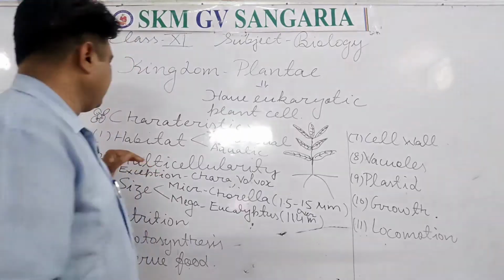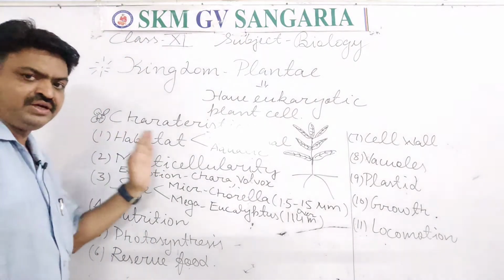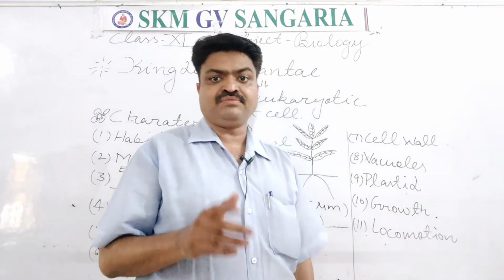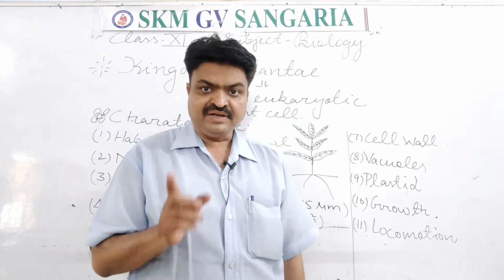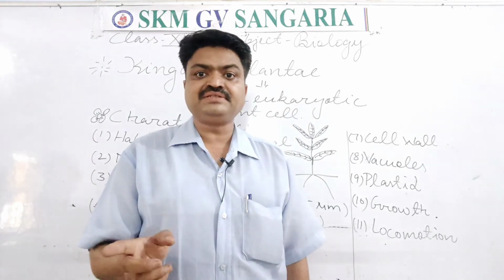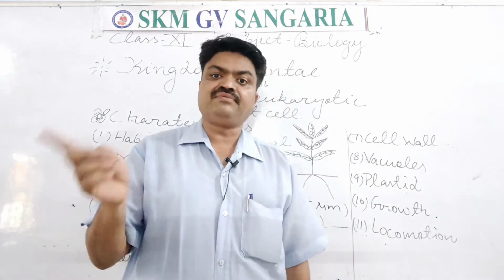Like this, there is another important characteristic, students. It is according to their number of cells. Most of the plant kingdom living organisms, or the plants, are multicellular in nature. That's why we can say that the plant kingdom has multicellularity. Multicellularity means they have more than one cell.